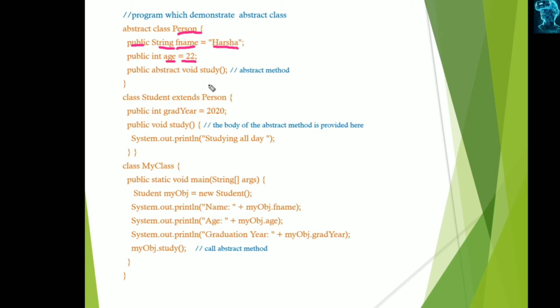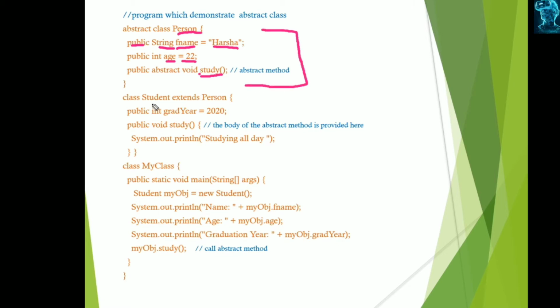And it has one abstract method, void study. It has no body, and that is called an abstract method. Ended with a semicolon, it is closed. It is implemented in its subclass. When we use this Person as the superclass, that subclass can implement this study method. Okay, this is the one abstract class, the Person class.